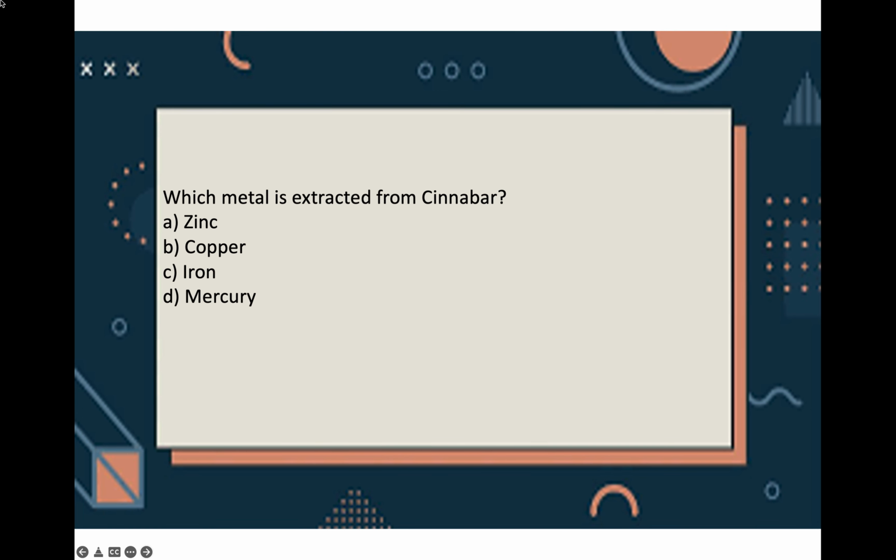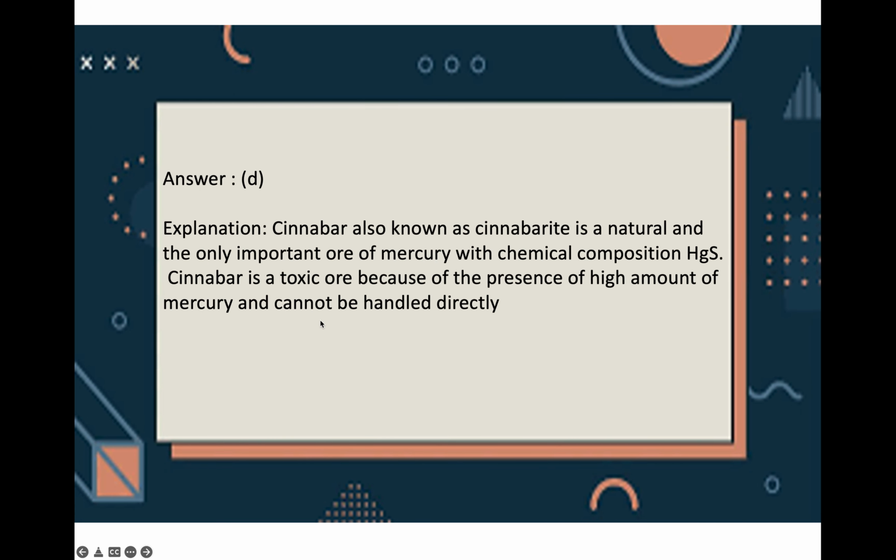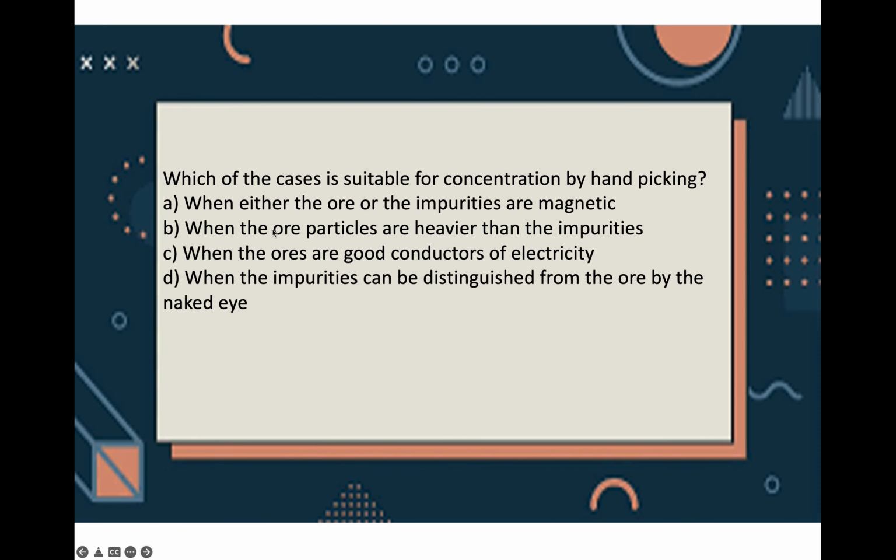Come on, what is the next question? Which metal is extracted from cinnabar? Is it zinc, copper, iron or mercury? The correct option is mercury, because cinnabar, also known as cinnabarite, is a natural and the only important ore of mercury with chemical composition HgS. Cinnabar is very toxic or poisonous because of the presence of a high amount of mercury and it cannot be handled directly.